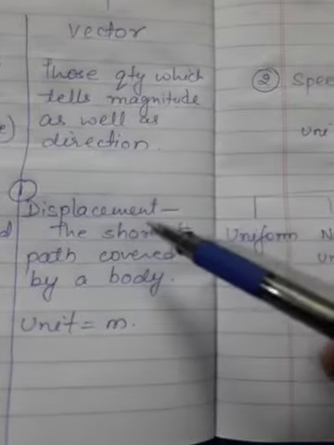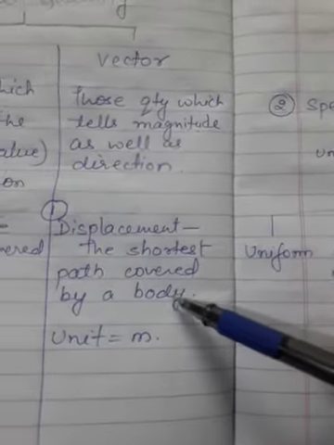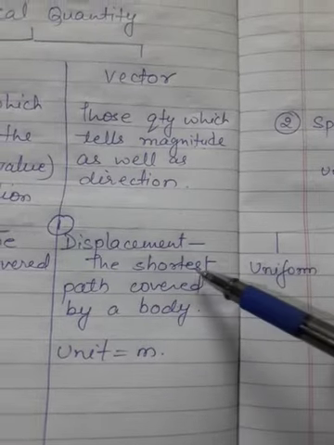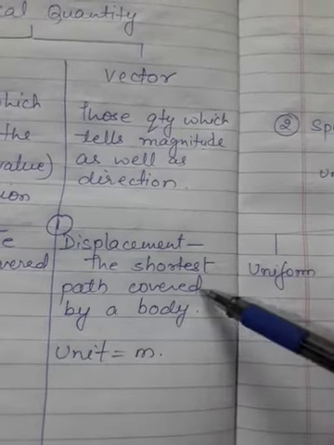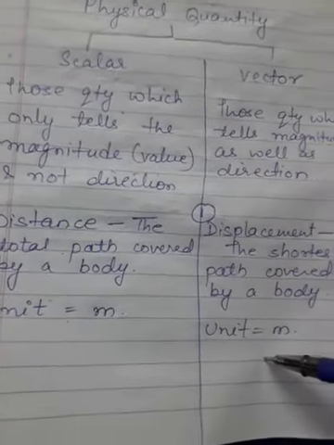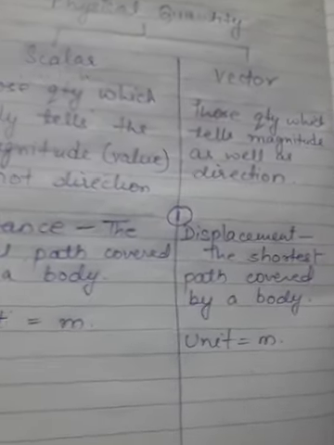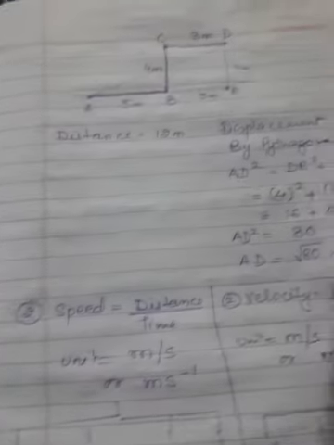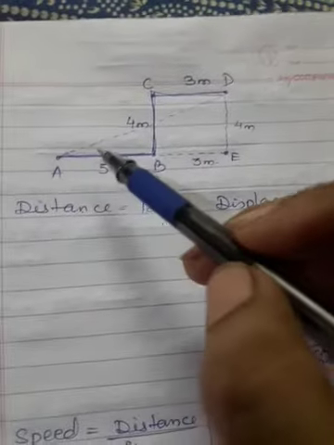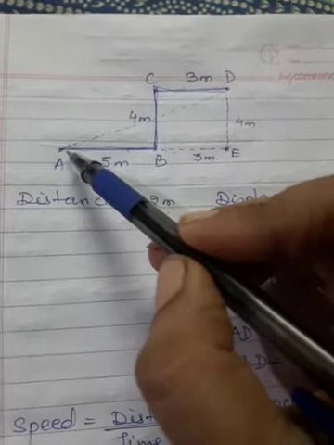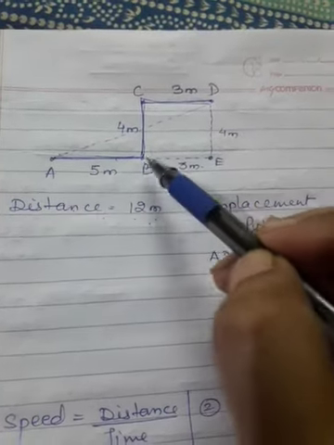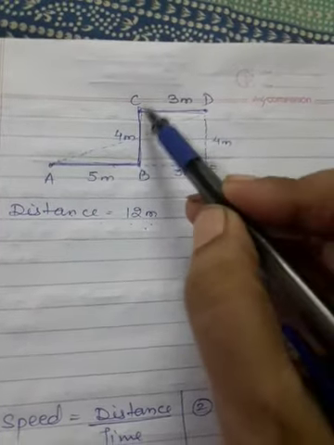But when you talk about displacement, what is displacement? Displacement is the shortest path covered by a body. Both the distance and displacement are calculated in meter. The units are same, but the difference is too much. Hence, if I need to find out the displacement, that means a boy moved from A to B, B to C and then C to D.